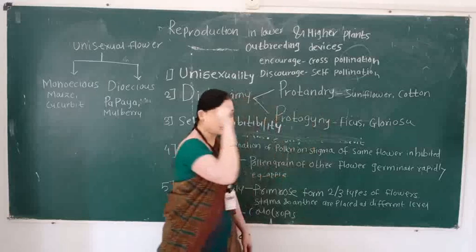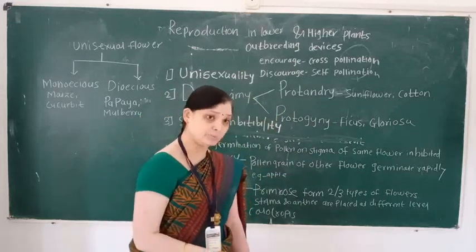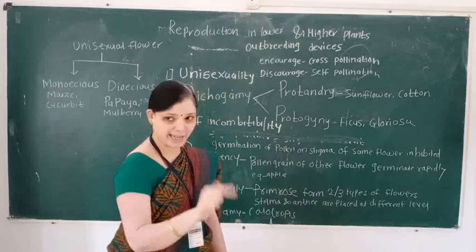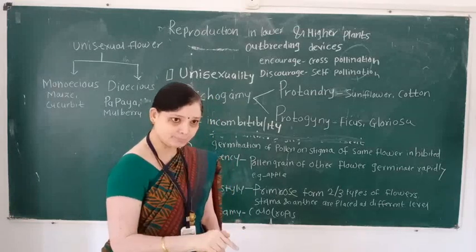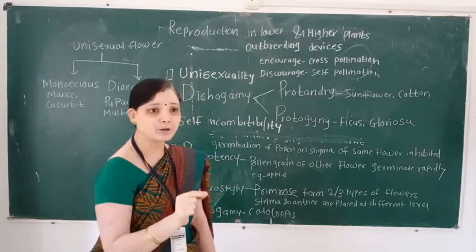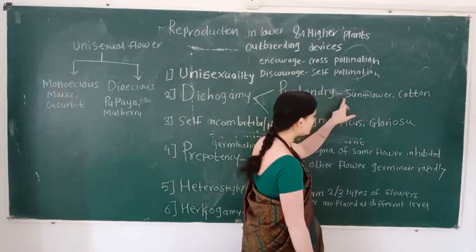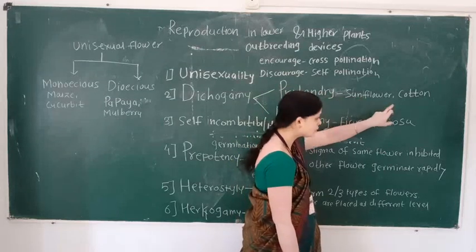Protandry means the maturation period of androecium is earlier than the gynoecium. Then the flowers are called protandrous flowers. Examples of protandrous flowers are sunflower and cotton.